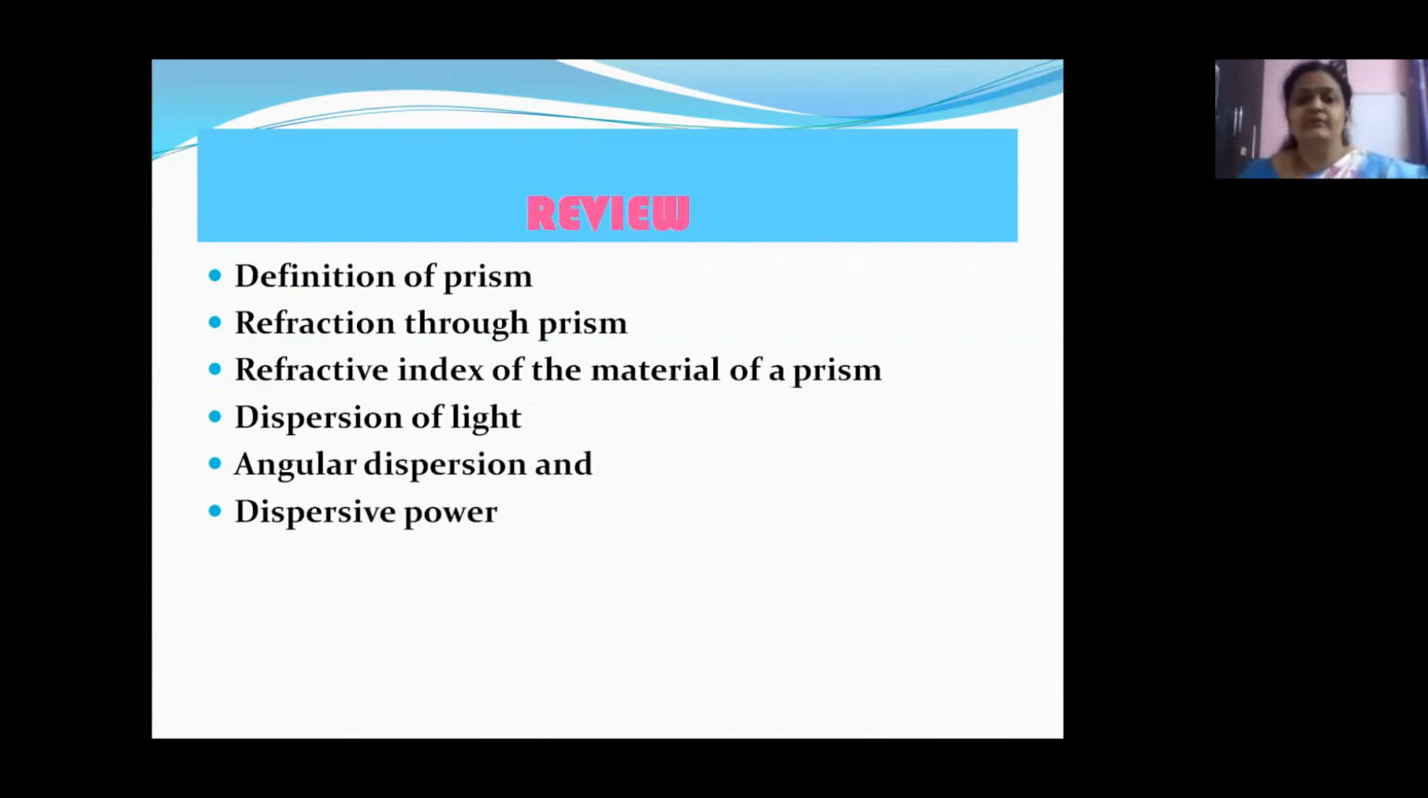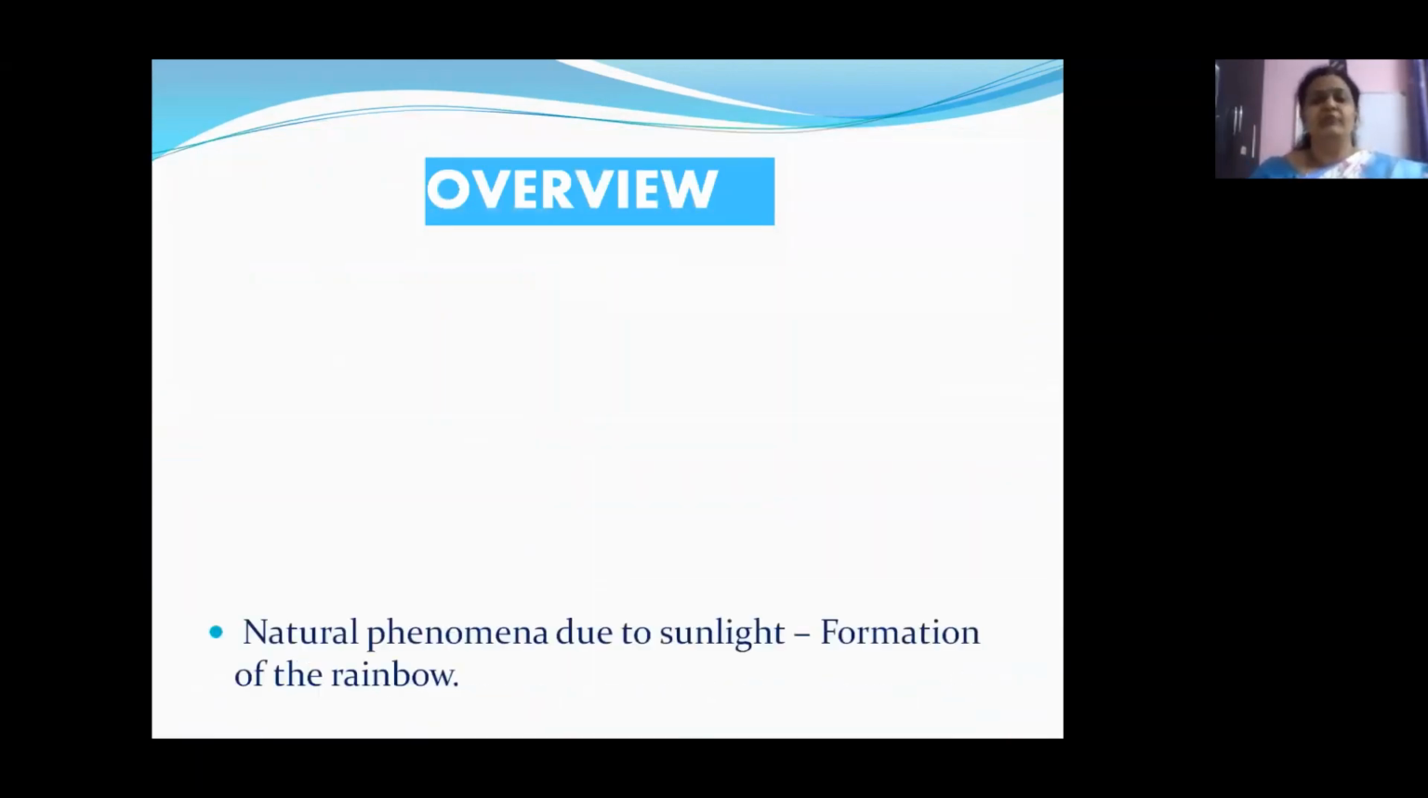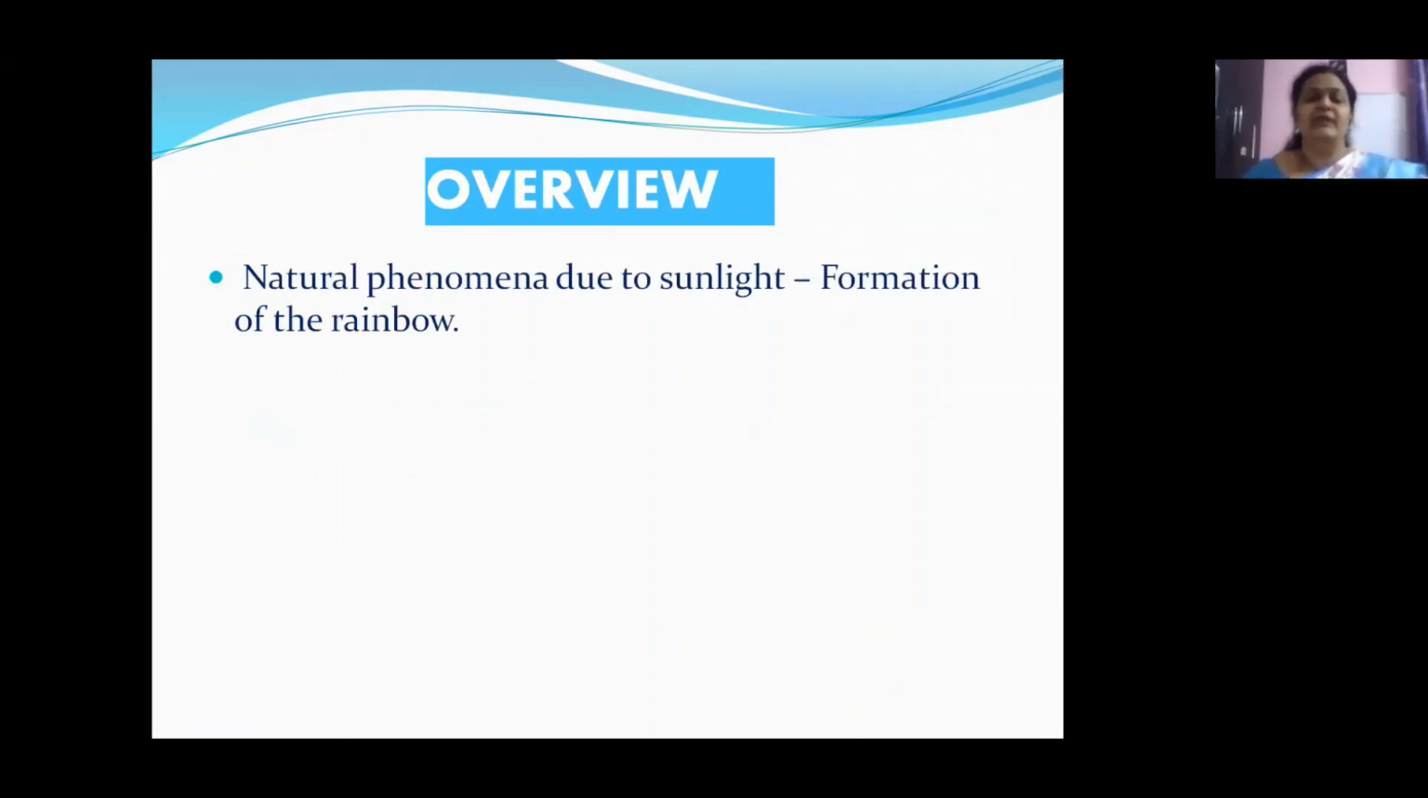Yes, children? So now, let us see what all we are going to learn today. In today's session, we will be first learning about the natural phenomena due to sunlight, laying emphasis on the formation of the rainbow. Yes, children? We know there are many natural phenomena occurring due to the sunlight. The various colors of the sky that you see. Yes? And we are laying our emphasis on the formation of the rainbow.